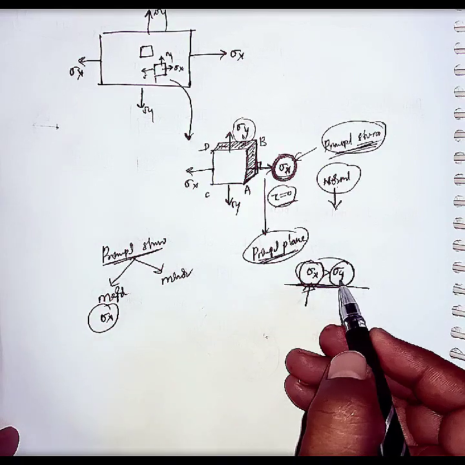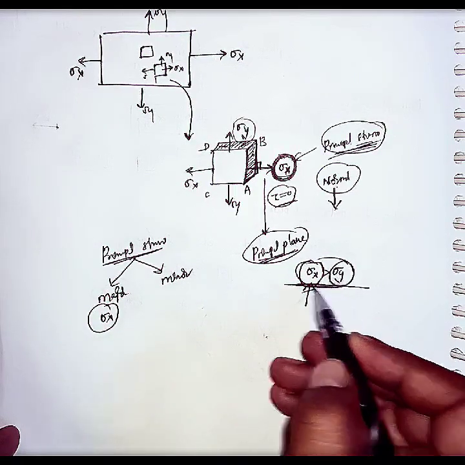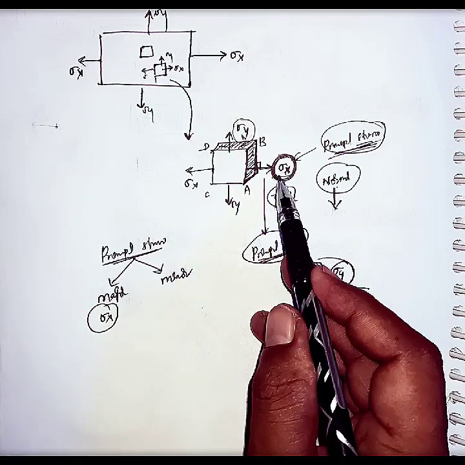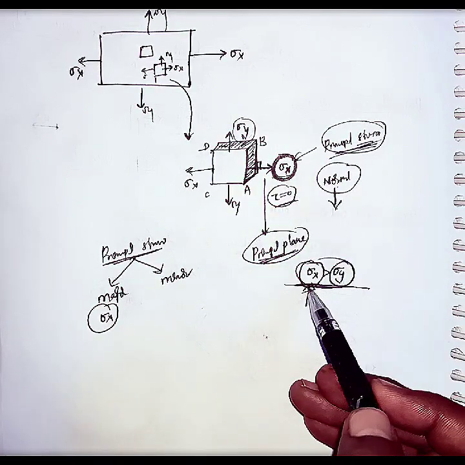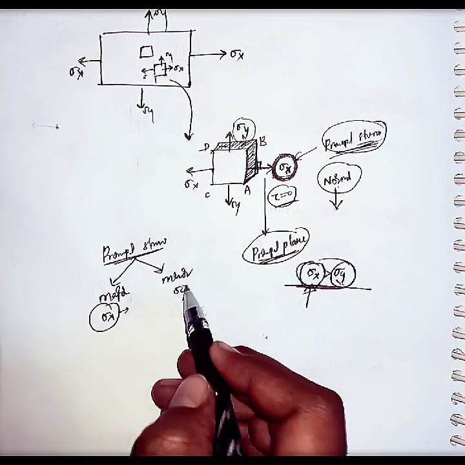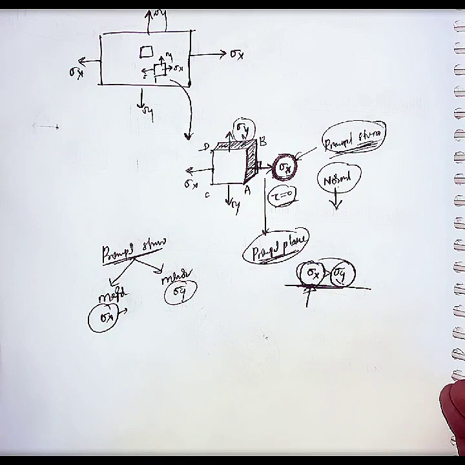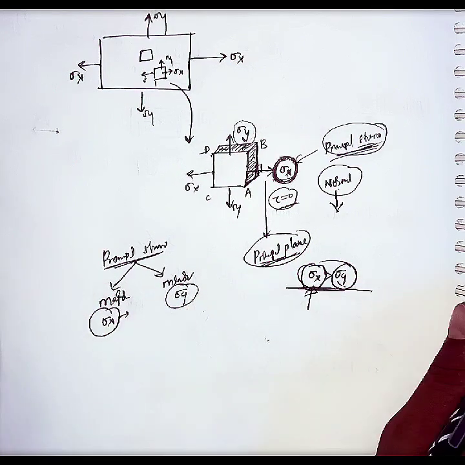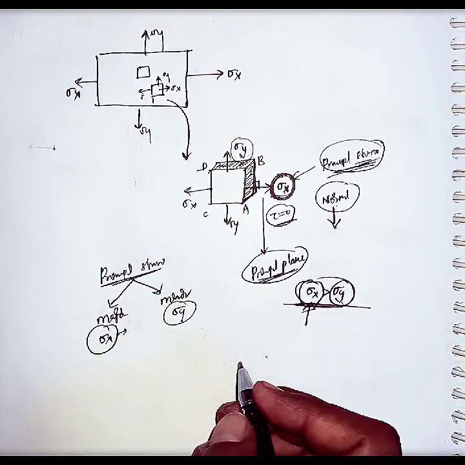Sigma x is greater than sigma y, we are assuming here, but the sigma x is acting in the principal plane, so it is called principal stresses. Because of this higher value than sigma y, it is called major principal stress, and sigma y fortunately becomes minor principal stress. Okay, this is the total concept on the principal stresses and the principal planes here.